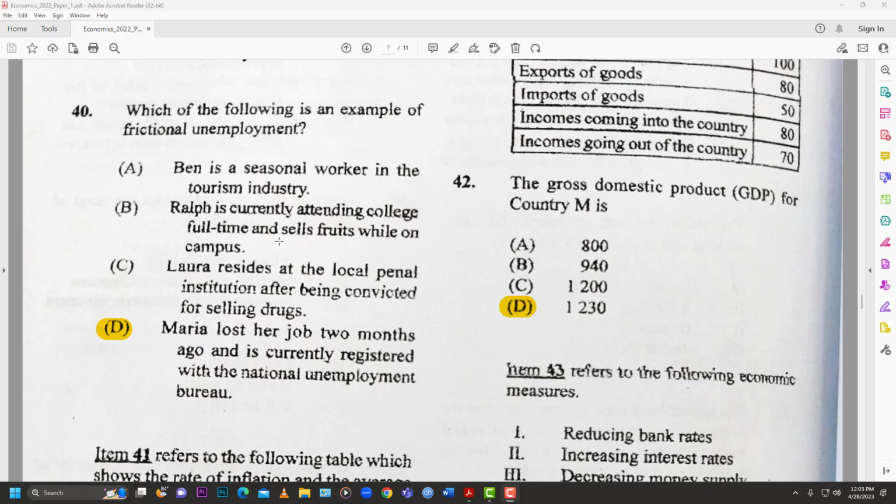That's why they say she's currently registered. Because if she wasn't actively trying to find a job, she would be out of the workforce and they wouldn't have counted her as unemployed. So she's actively trying, so she's between jobs. Thus you have the friction, because that's the level of unemployment when you're moving from one job to the next. So that's why the answer is D.